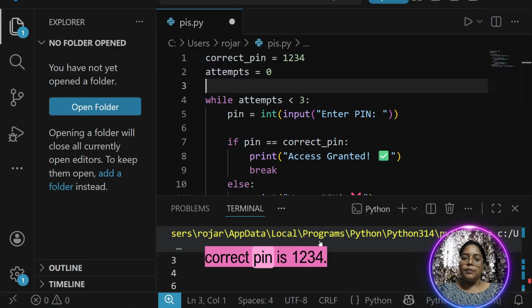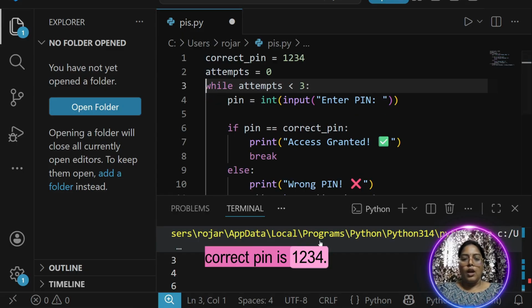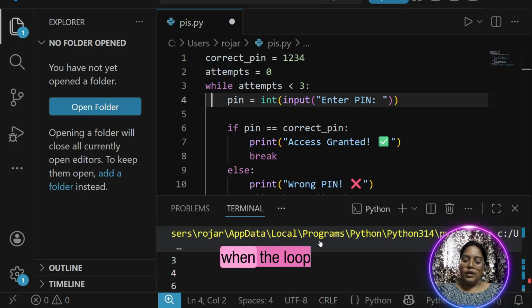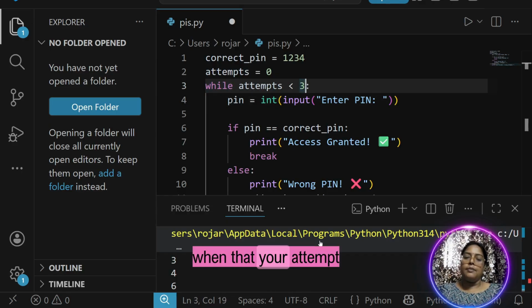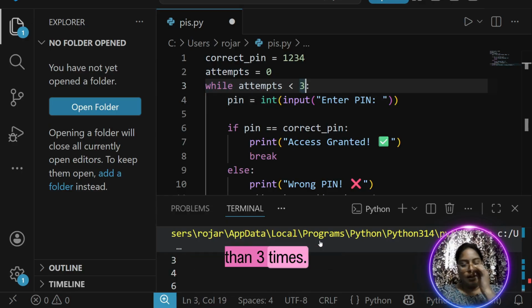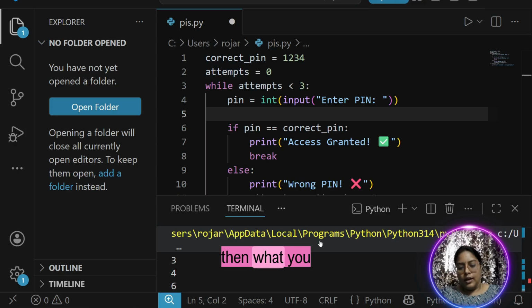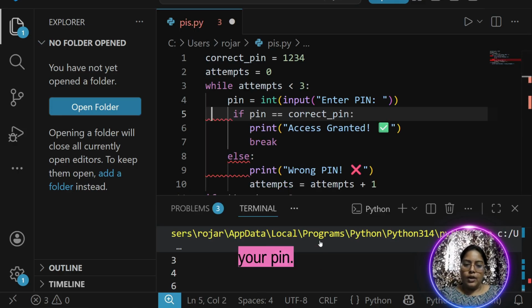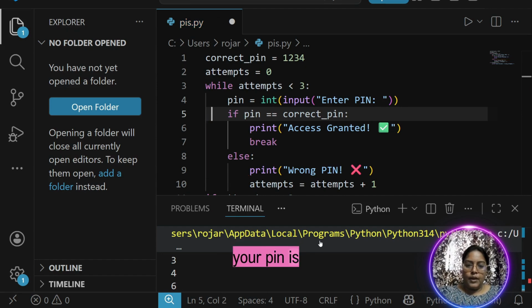So the correct pin is 1, 2, 3, 4. Attempts is 0. Till now you haven't attempted anything. So when the loop is executed, while your attempts are less than 3 times, then this will repeat. Then you have to enter your pin. If the pin you entered is correct, then you get access to your ATM.